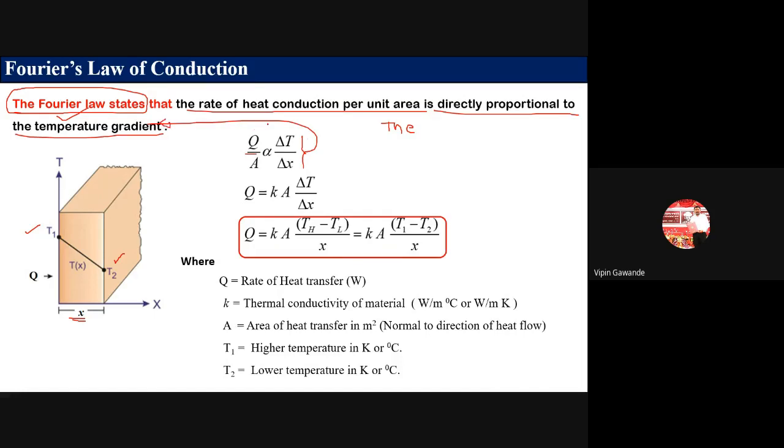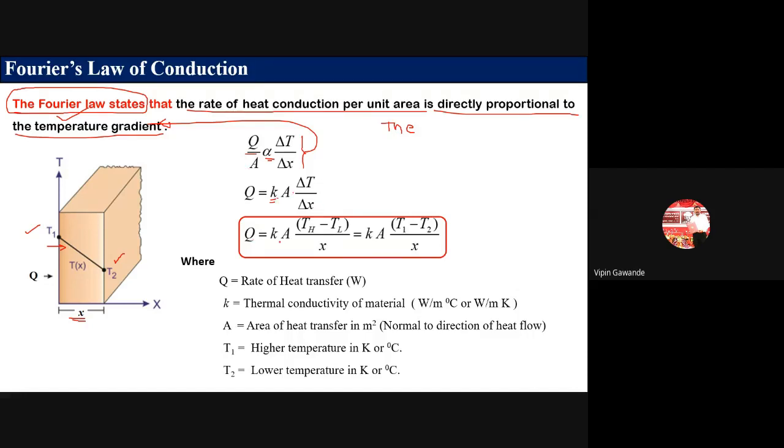And heat conduction per unit area means Q divided by area. Which area? The area normal to the surface, that is, the direction of the flow. So Q divided by A is directly proportional to delta T by delta x. So Q is equal to how much? To remove this proportionality sign, we get one constant here, K, multiplied by A delta T by delta x.